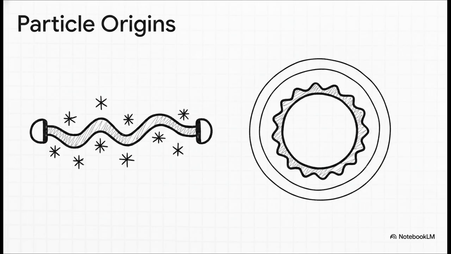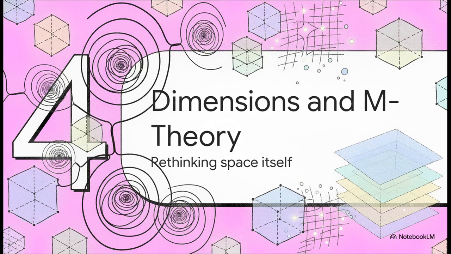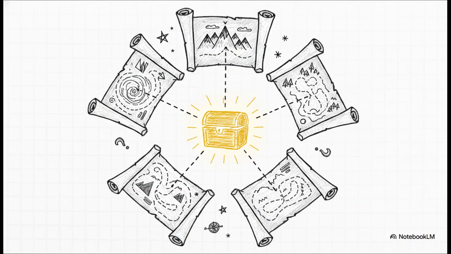General relativity and quantum mechanics are finally playing the exact same instrument. So let's jump into part 4, dimensions and M theory, where we literally have to rethink space itself. So physics had this massive breakthrough, right? But then it ran into a really bizarre problem.